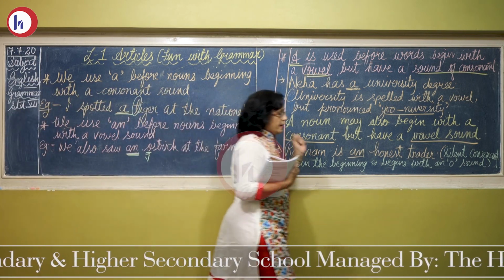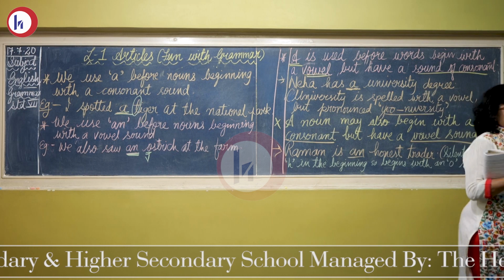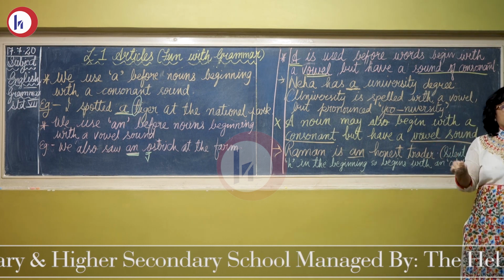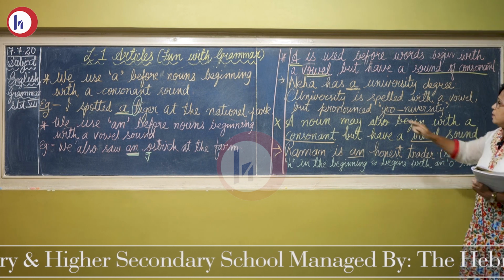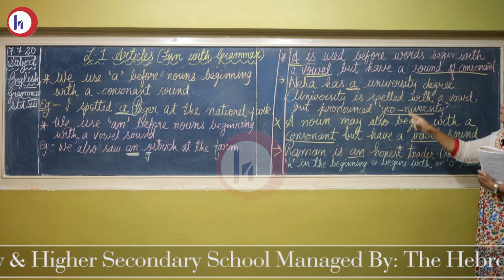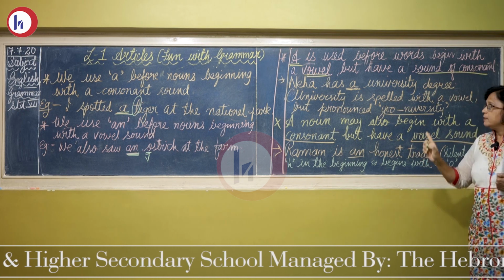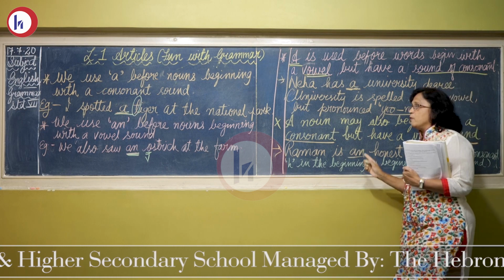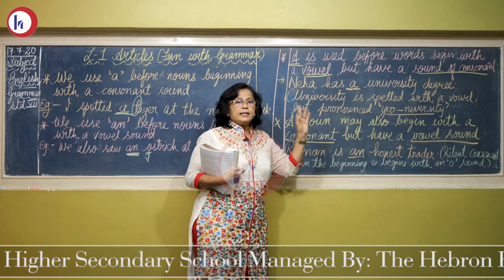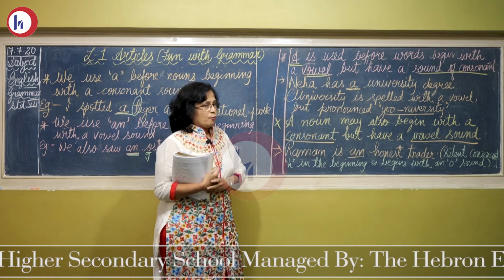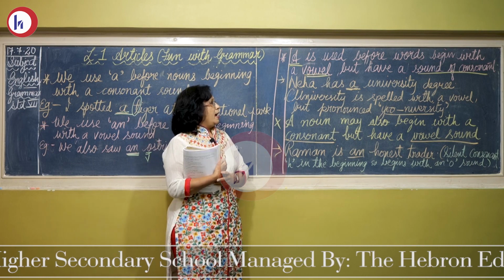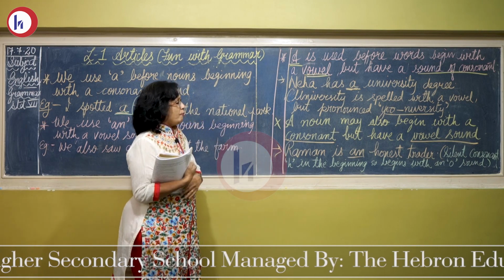Now, there are certain cases where though a word starts with a consonant or a vowel, we can change. How? A is used before words beginning with a vowel but having the sound of a consonant. Once again I am repeating, a is used before words beginning with a vowel but having the sound of a consonant.